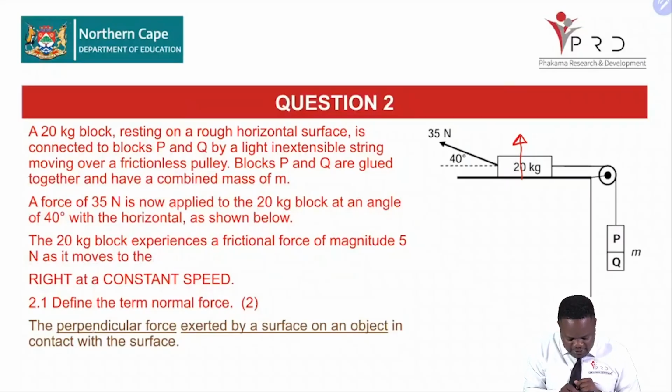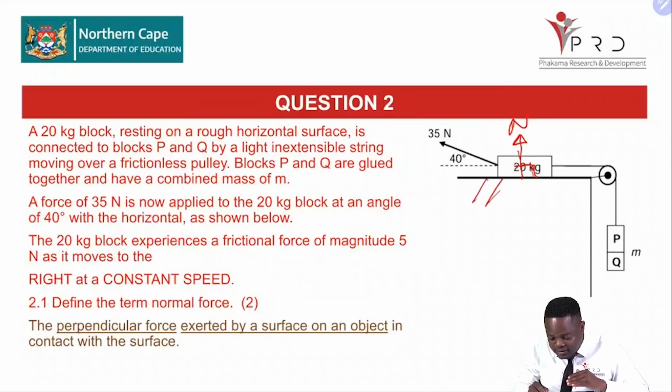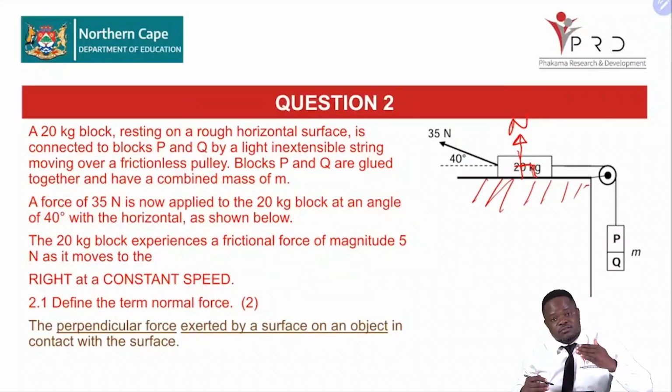Take note of the underlined section. It has to be perpendicular. It's a perpendicular force, at 90 degrees. And it is exerted by the what? By the surface on the what? On the object that it is in contact with. So take note of the underlined sections there, and if you write that, you get your 2 marks.